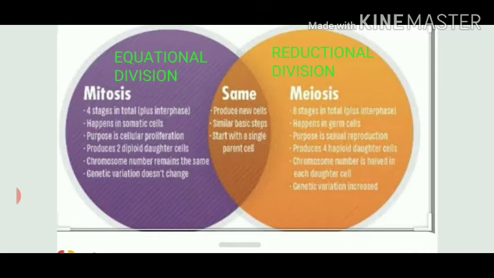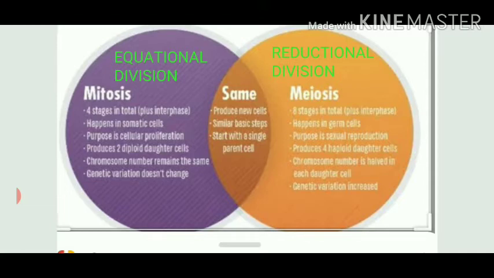Whenever the germ cells give rise to gametes, meaning either ovaries or testes, like testes produce sperms and ovaries produce eggs, which kind of division will take place? That is meiosis, and meiosis is a reductional division.